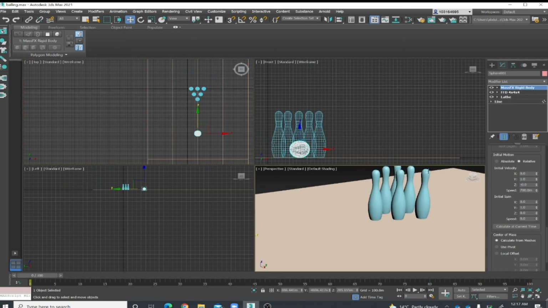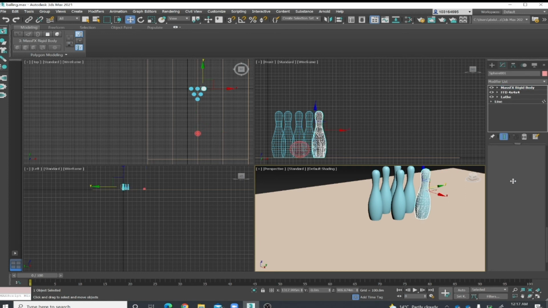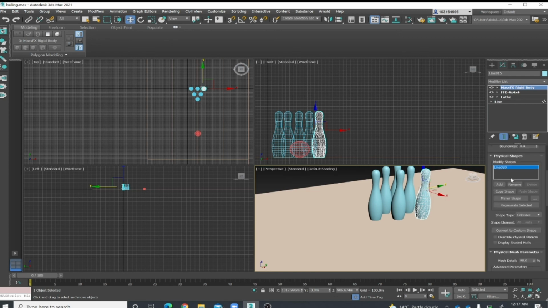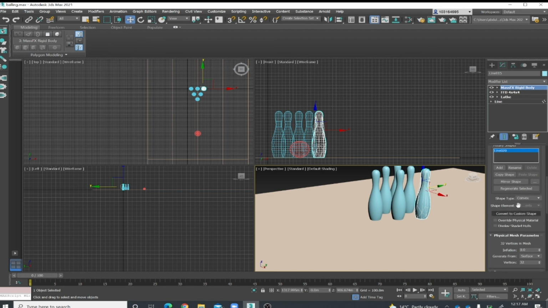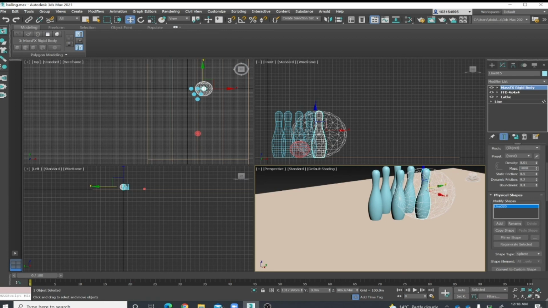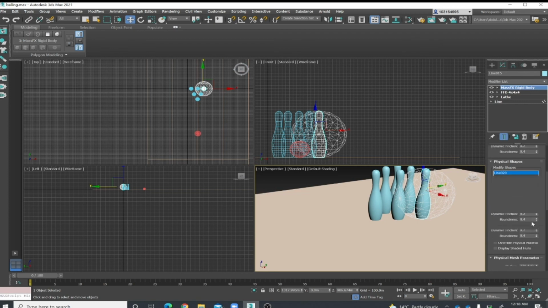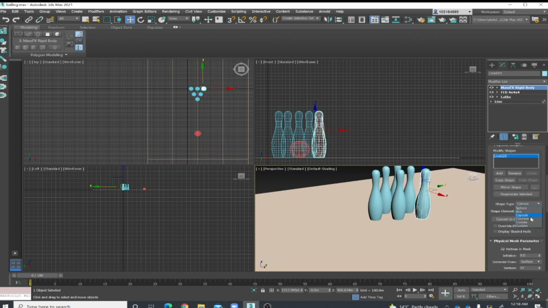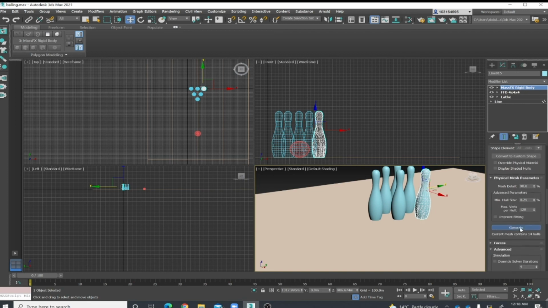We'll come back to this shape and we will change the mass to be a little bit heavy, or we will make it 1000 and generate.